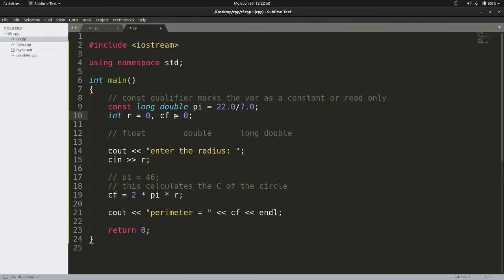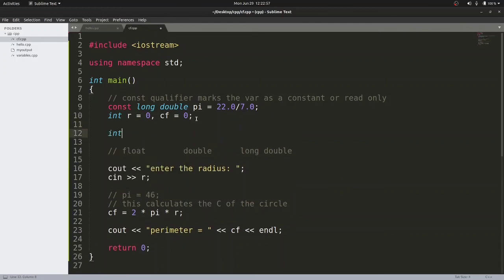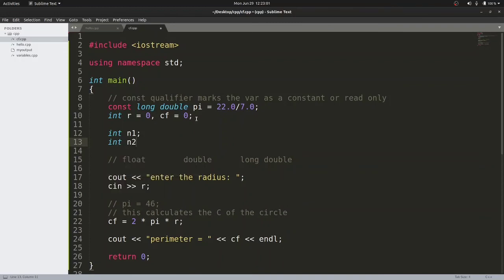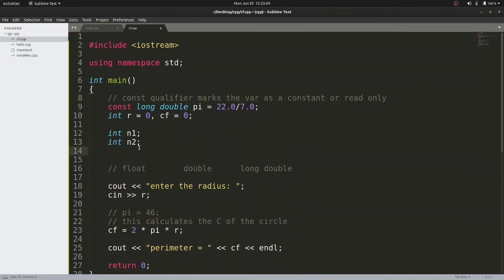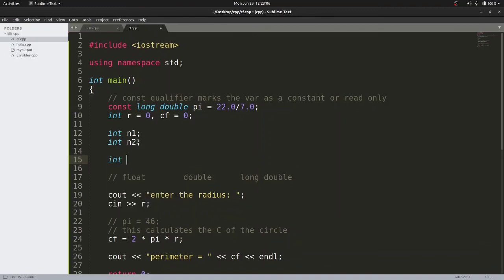And one more thing, I just told you how we can write multiple variables of the same data type. In the last program, if you remember, I wrote something like this: int n1, then int n2, and so on. If I want to combine these two lines into a single line, I can write int n1 comma n2, right? Both n1 and n2 have the data type int, and since I haven't initialized these two variables, they will contain garbage, that means any random value. It might contain 0 also, or any other random number.